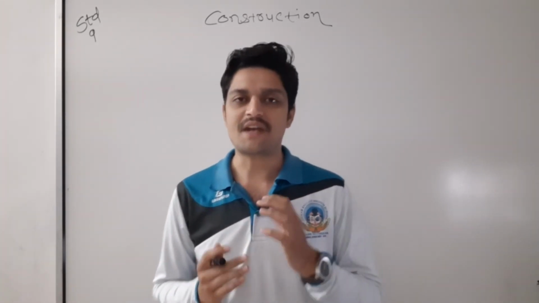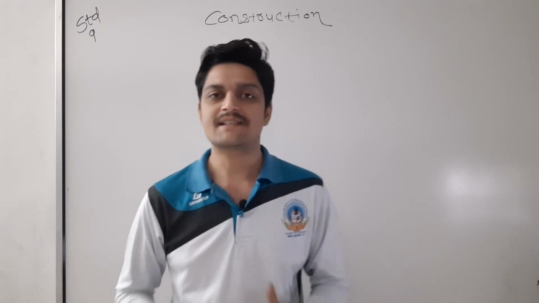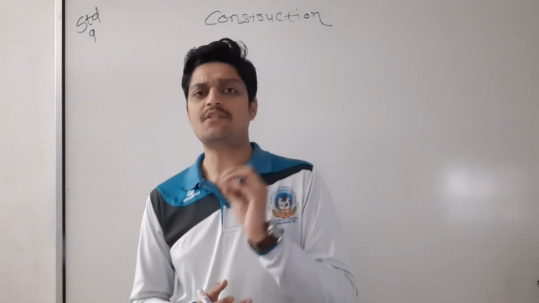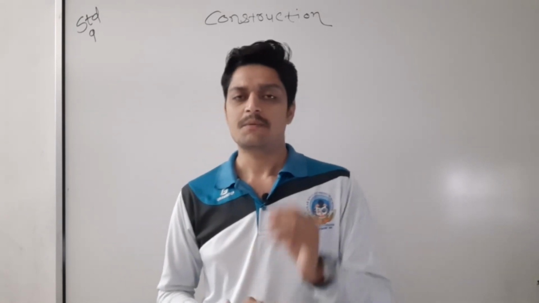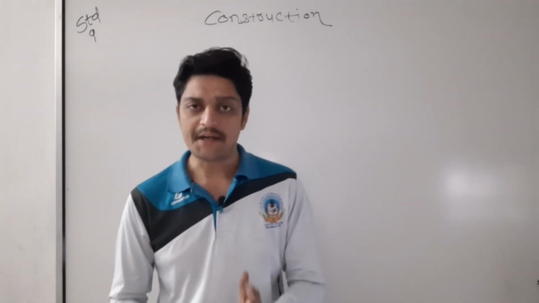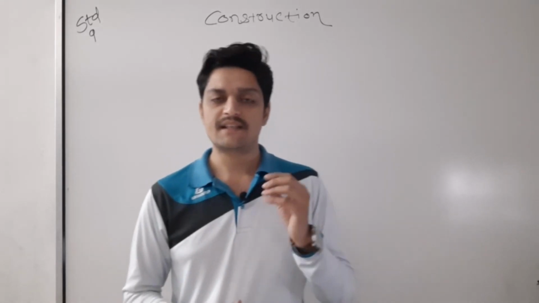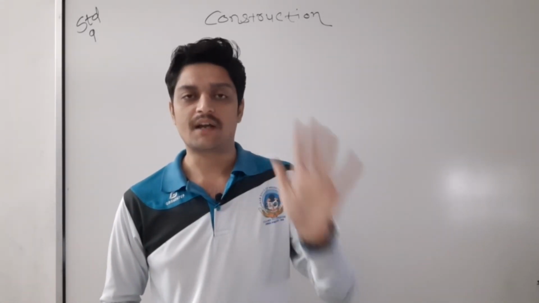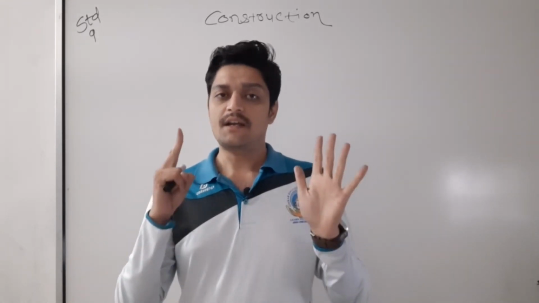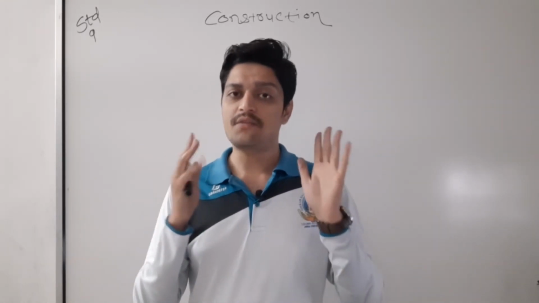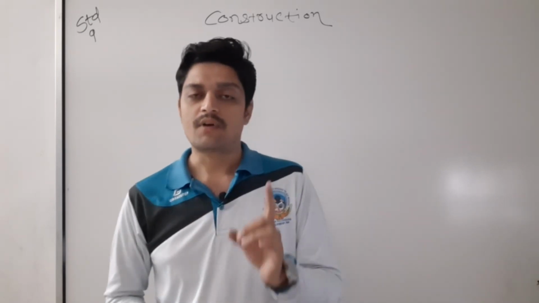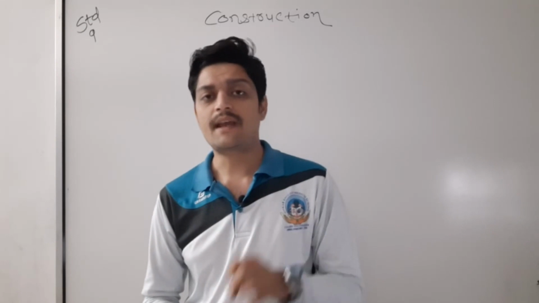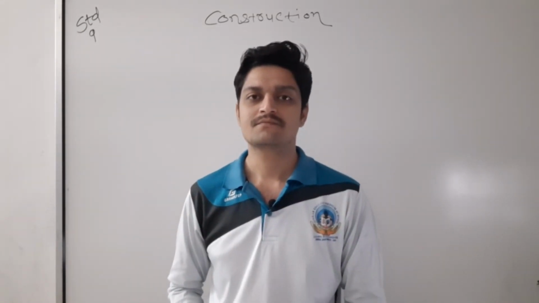Now let me start this chapter with exercise number 11.1. I have already given a basic introduction, but I would like to tell you that in the first exercise we have to draw angles such as 60 degree, 30 degree, 45 degree, 90 degree, 180 degree, 120 degree, 15 degree, 22.5 degree and 115 degrees.